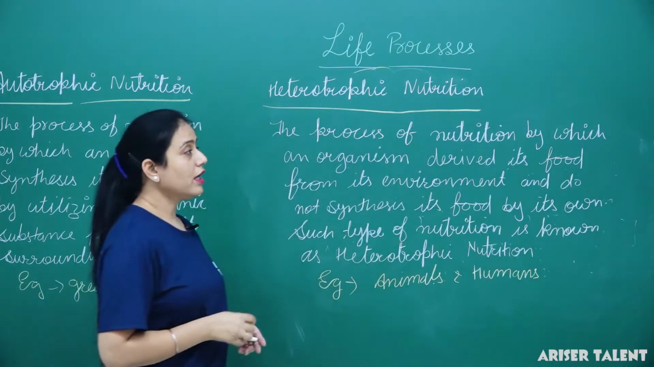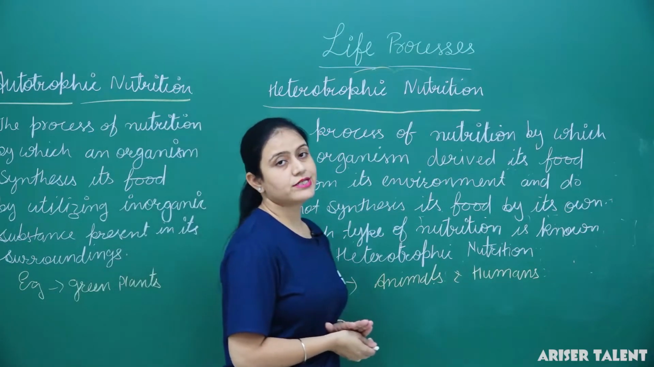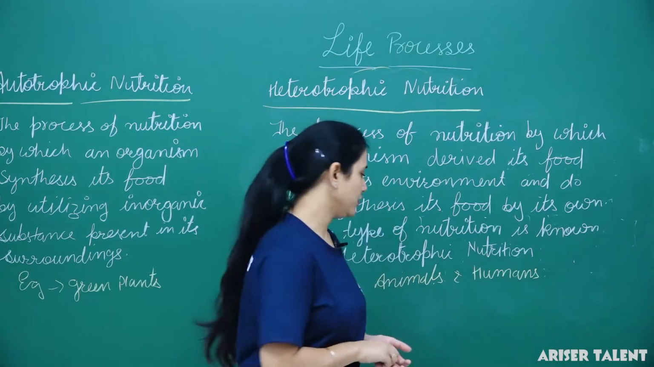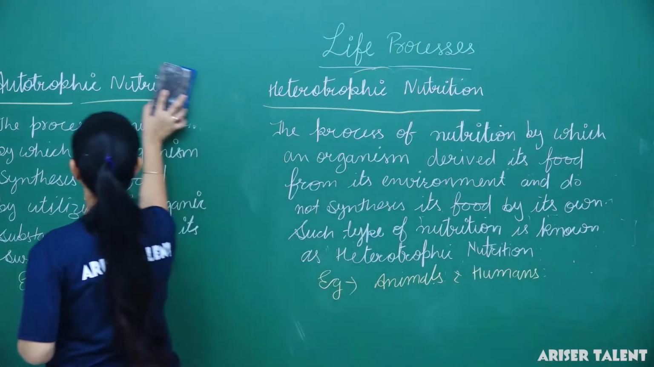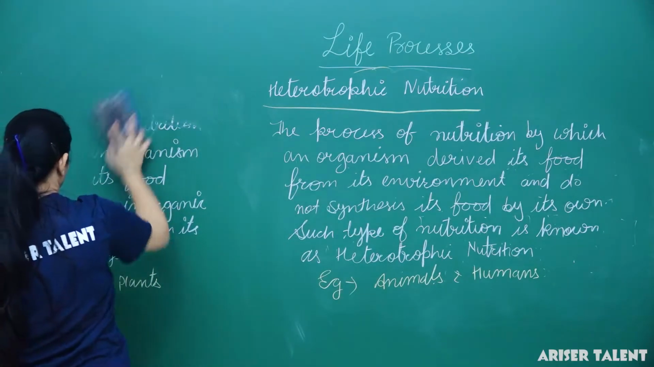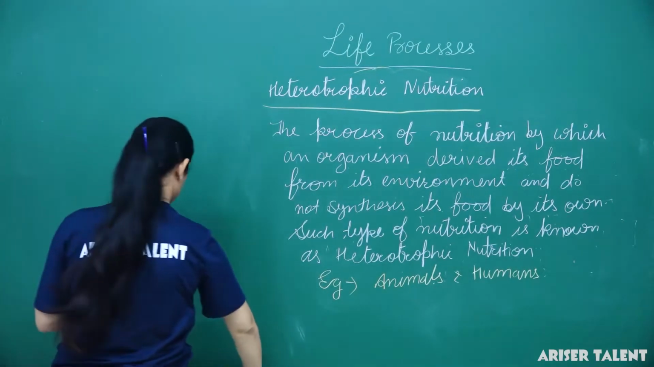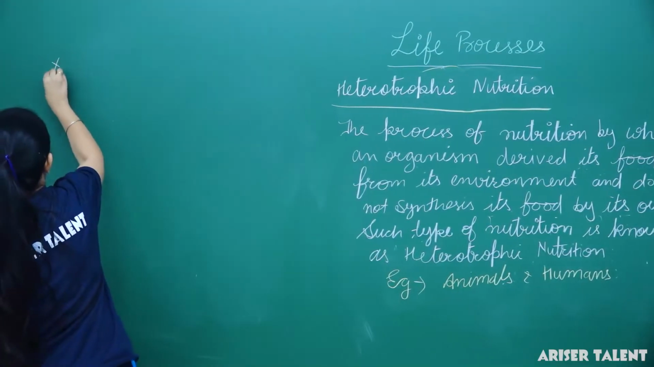Now, as I told you, heterotrophic nutrition is again of two types, saprophytic nutrition and parasitic nutrition. Now we will talk about them. Saprophytic nutrition.